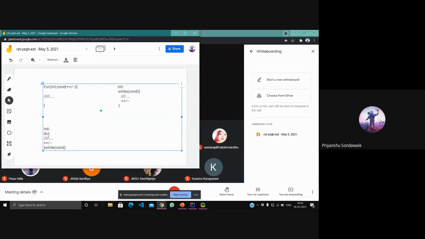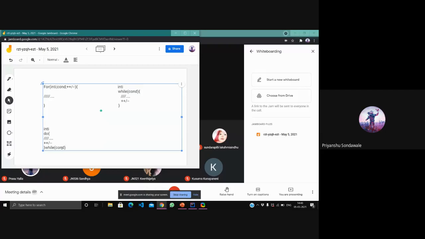It will enter this block of code irrespective of the condition, because the condition is at the end. So the type of iteration statement in which the condition is at the exit is known as exit level loops. Okay.